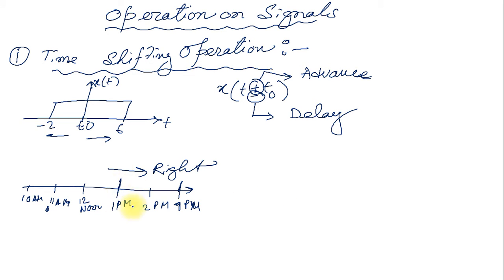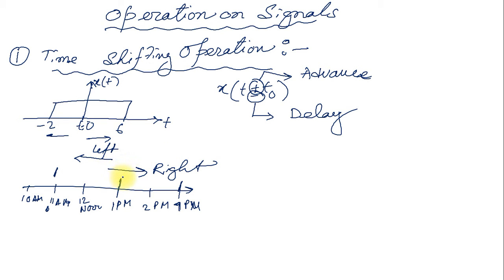If I want to do one work at 1 p.m. but the situation arises that I have to do this work early, early means advance. So I want to do this work at 11 a.m. So I have to travel on the time axis towards the left.